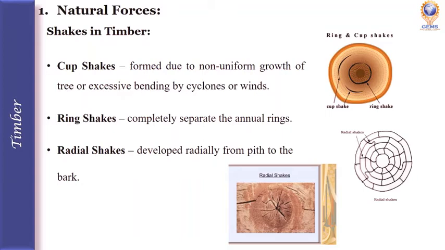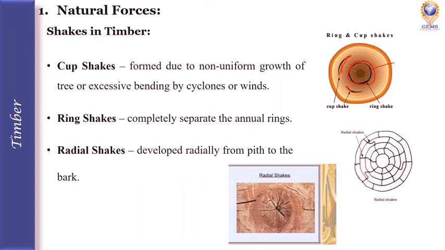So this is the cup shake defect formed in the annular rings. Next is ring shake. It is similar to the cup shakes, but it completely separates the annular ring. Here cup shakes partly separate the annular ring, but in ring shake it completely separates the annular ring. This one is ring shake.